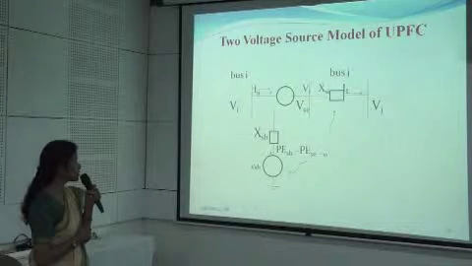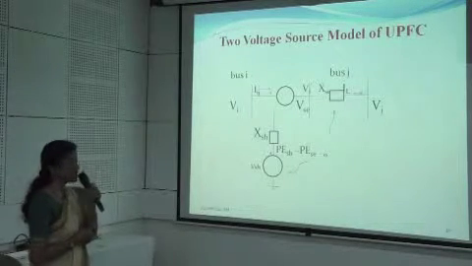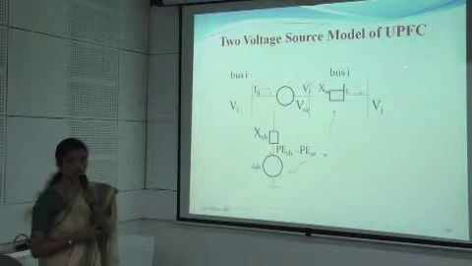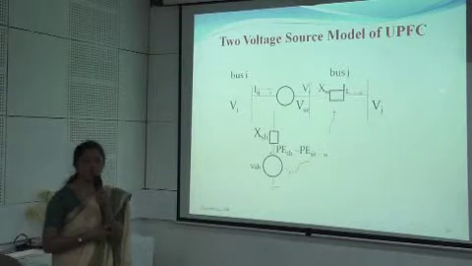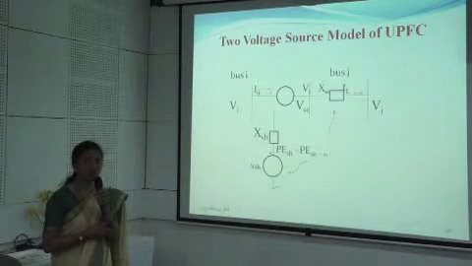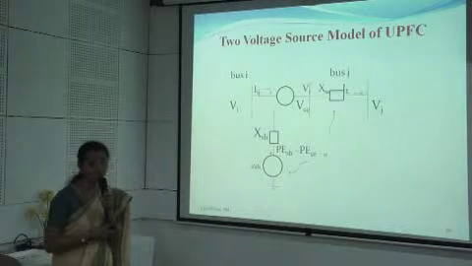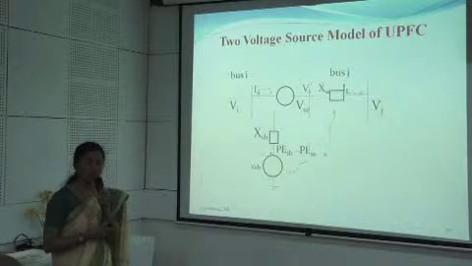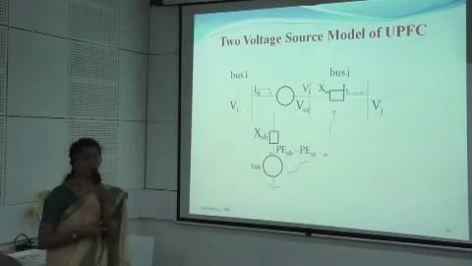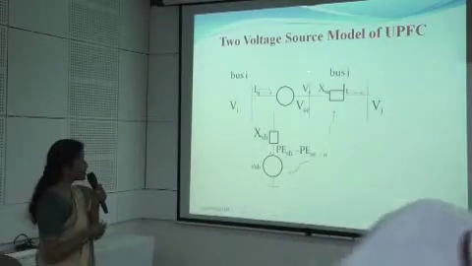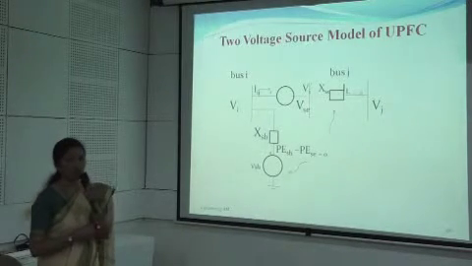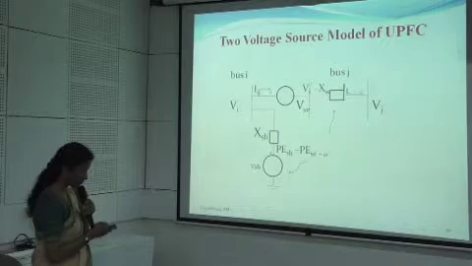So with respect to this voltage at the ith bus, let us say this series voltage source has the voltage given at this fictitious node as Vi dash, whose magnitude can be controlled by controlling one constant, the magnitude constant, and the other, the phase angle constant. So R and gamma are the two parameters by controlling which the fictitious node voltage can be controlled, and by controlling this, we are controlling the power flow through this transmission line.